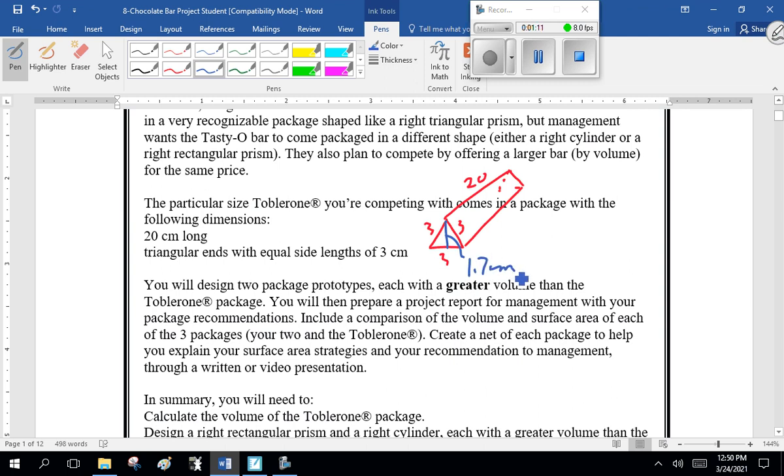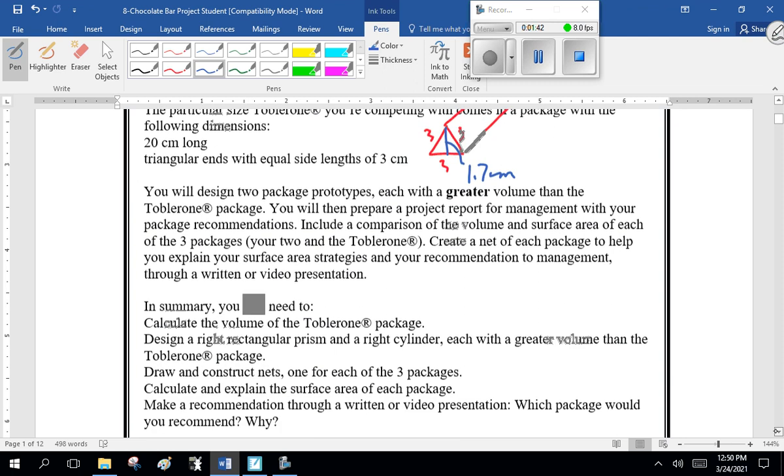Now, you will design 2 package prototypes, each with a greater volume than the Toberlong package. You will then prepare a project report for management with your package recommendations. Include a comparison of the volume and surface area of each of the 3 packages, your 2 and Toberlong, just like we did with the wedding cake project. What's new is you create a net of each package to help you explain your surface area strategies and your recommendation to management through a written or video presentation. So you can do a video saying which you prefer, or you can write out a paragraph.